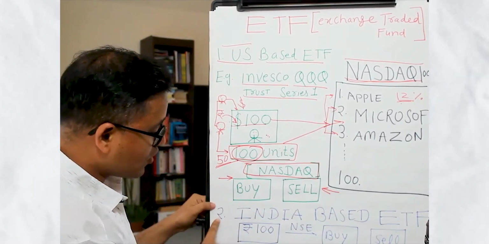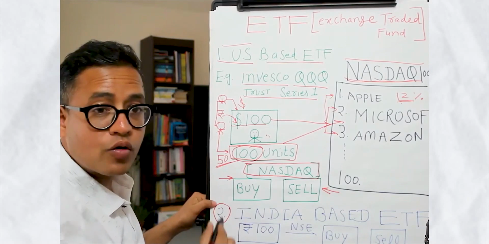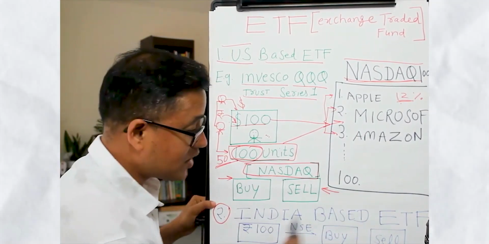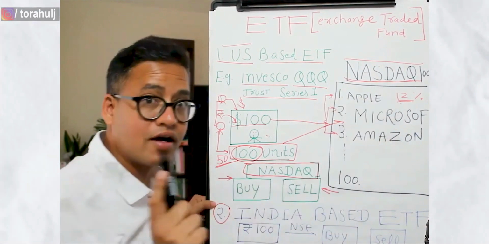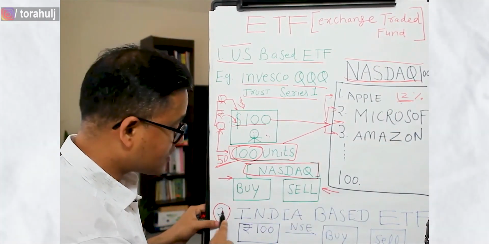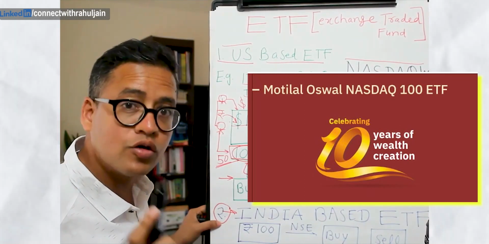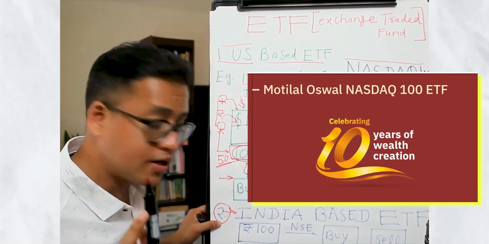The second category of the ETF that I want to talk about is Indian based ETFs investing in Nasdaq 100. A good example of this is Motilal Oswal Nasdaq 100 fund. You go and have a look at that. I'm going to talk about it in a minute.